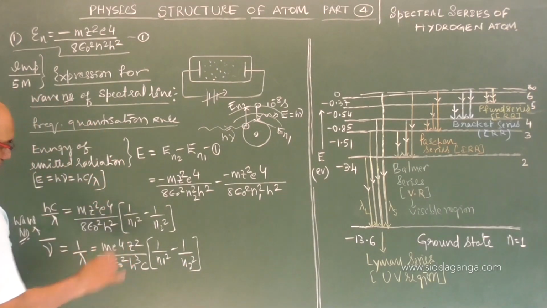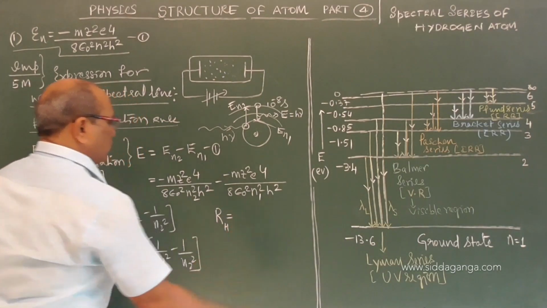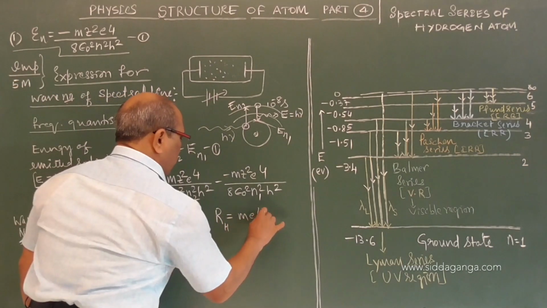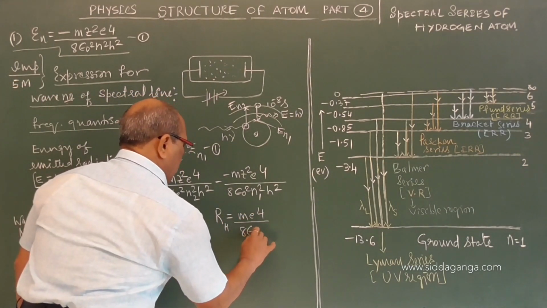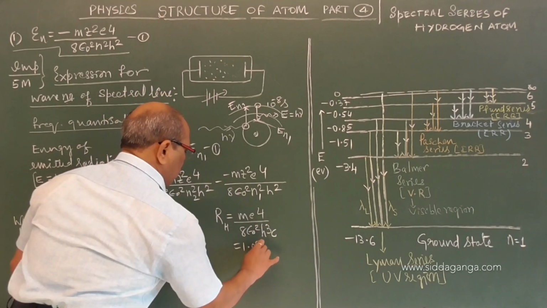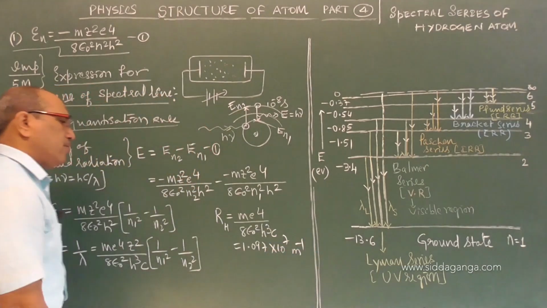Except z, I can call it the Rydberg constant for hydrogen atom, equal to m e to the power of 4 by 8 epsilon square h cube c, whose value is 1.097 into 10 power 7 per meter.